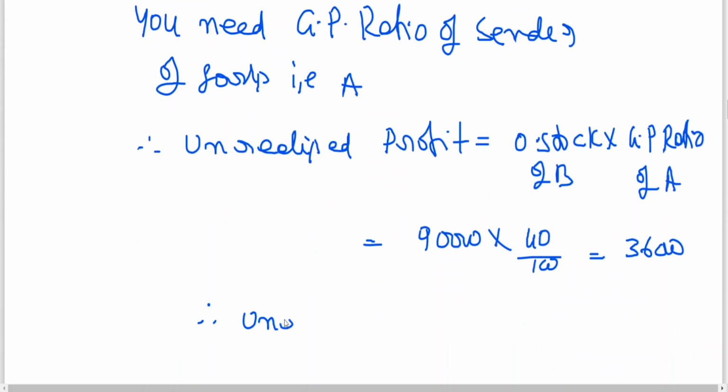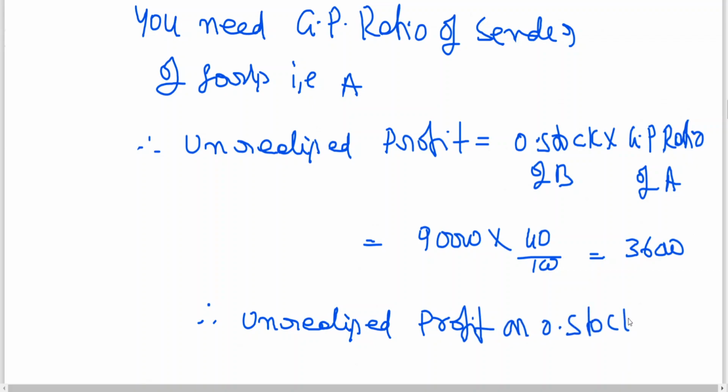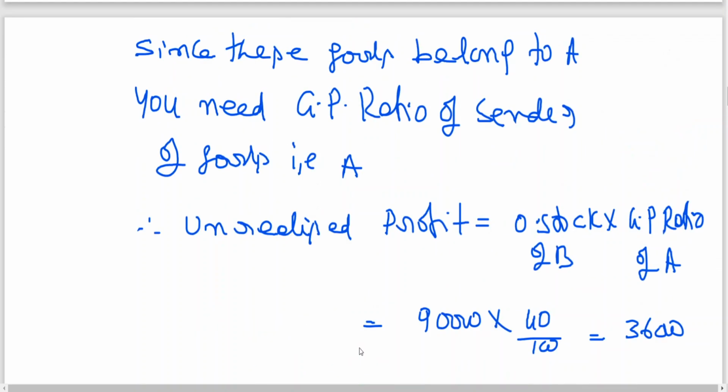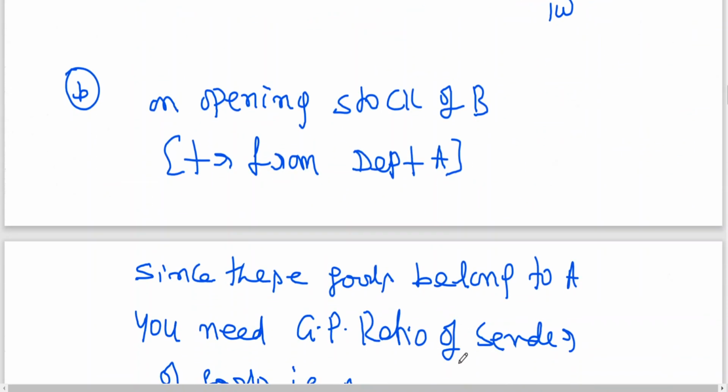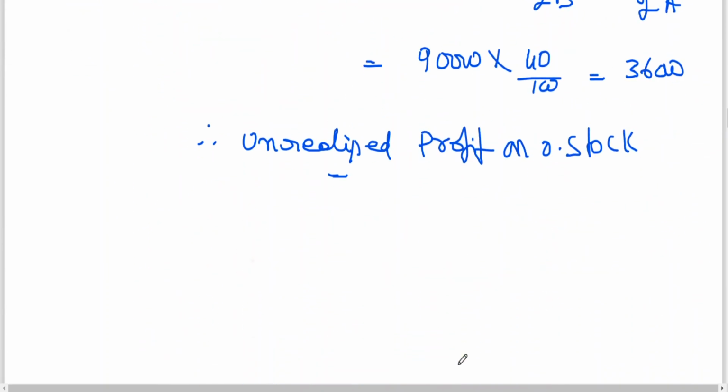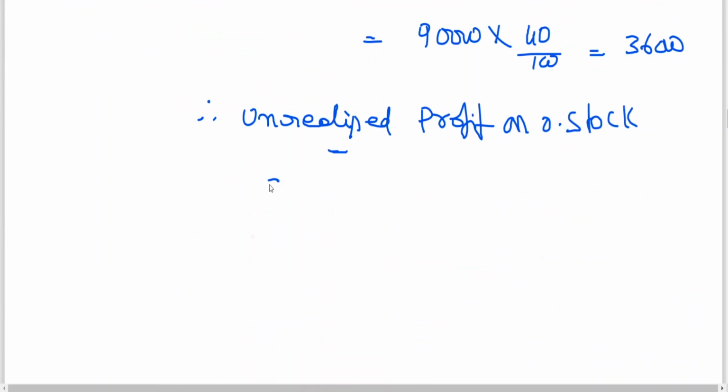Therefore, unrealized profit on opening stock is equal to 30,000 plus 36,000, 66,000.